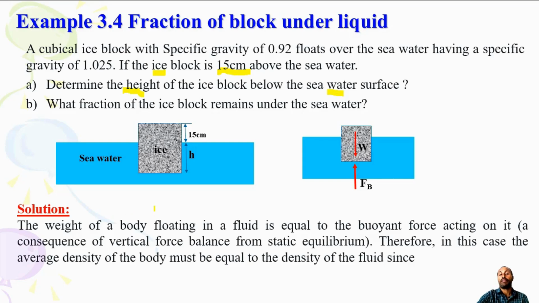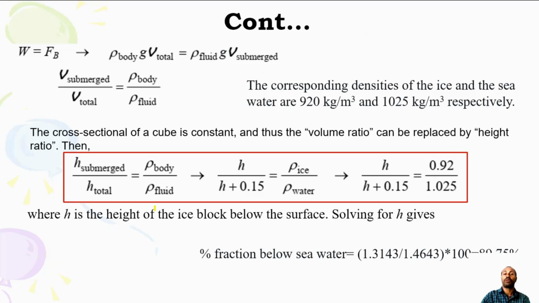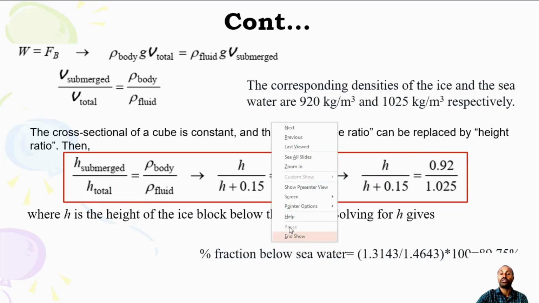Solution. The weight of a body floating in a fluid is equal to the buoyant force acting on it. As a consequence of the vertical force balance from static equilibrium, we will calculate. Therefore, in this case, the average density of the body must be equal to the density of the fluid. Using this formula, we have the general equation for the buoyant force.